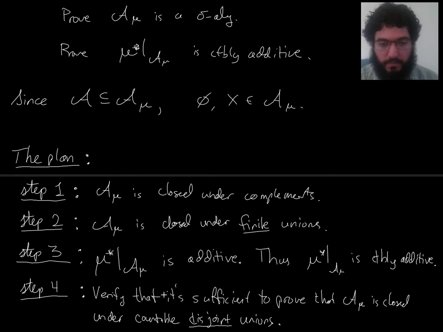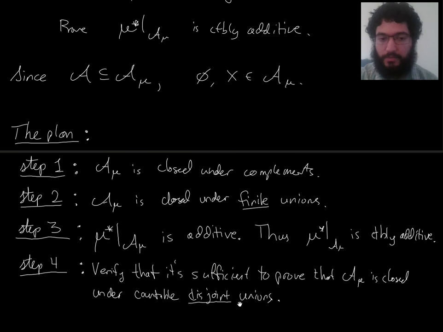So step 4 will be to verify that it's sufficient to prove A mu is closed under countable disjoint unions. Normally you would have to show that A mu is closed under countable unions in general. In step 4, we verify that it's sufficient to only consider unions of collections of pairwise disjoint sets.